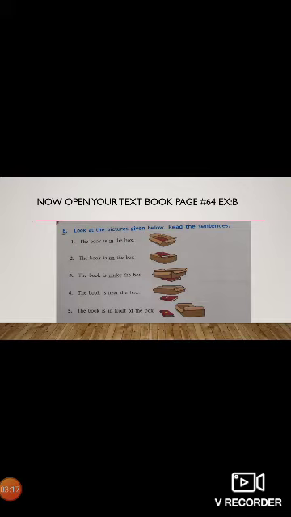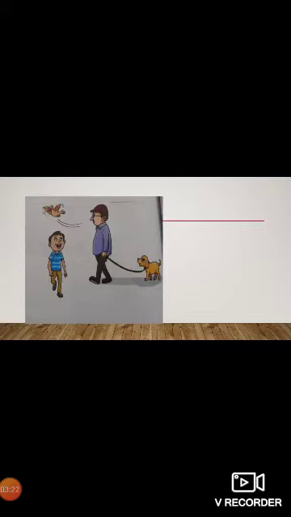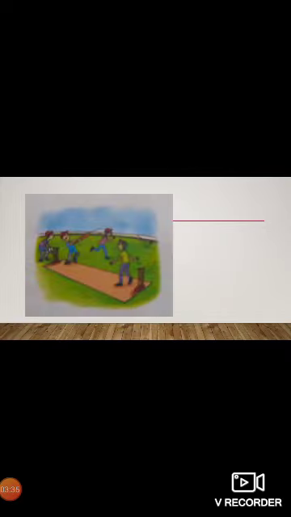Okay, here we have more examples. On page number 64, have a look at these examples. The dog walked behind his master. So here behind is preposition. Now look at another example. I am playing with my friends. Here with is preposition. The sky is above us. Here above is preposition. Okay boys.